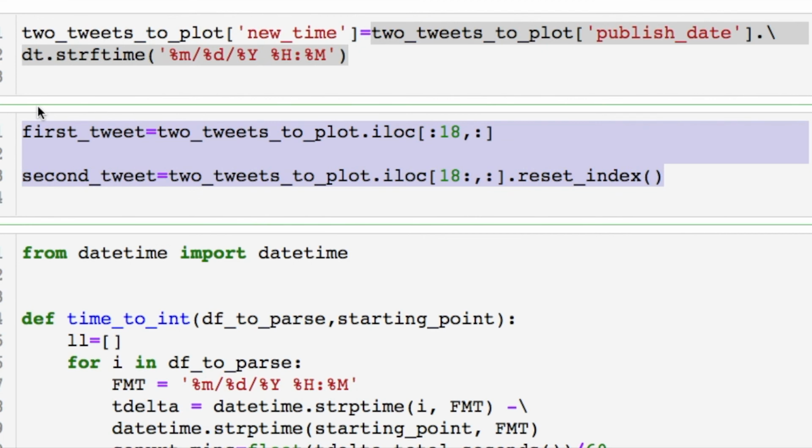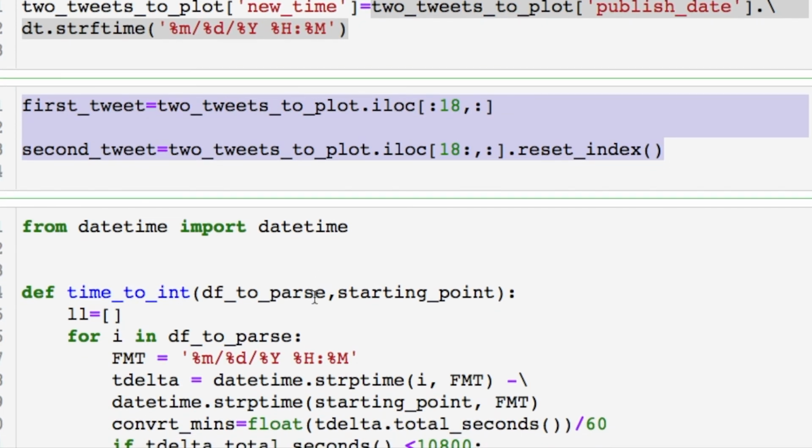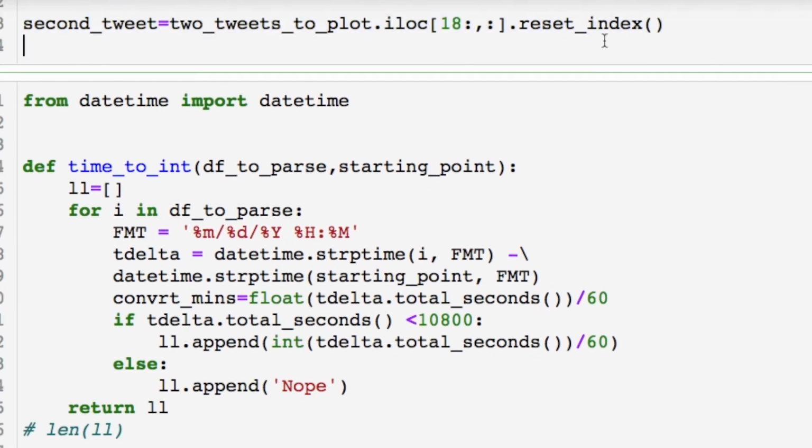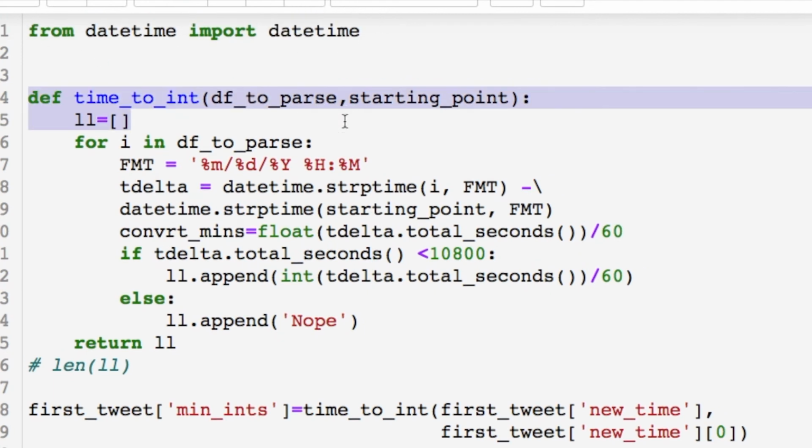We split by the first and the second tweet based on the row position, which was easy since I reset the index. And you've got to remember to reset this further index since you subset once again, because you're using this function where we're taking in the date and then you're throwing in whatever data you want and then the starting point. The starting point is what you're going to use for your time delta, which is here.